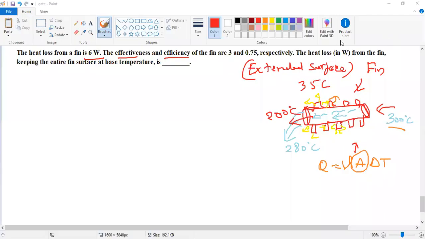Before going to the problem, what is effectiveness and what is efficiency? The fin efficiency is the ratio of the actual heat transfer by the fin to the maximum possible heat transfer. That is, Q fin, the actual heat transfer, divided by the maximum amount of heat that the fin could transfer.